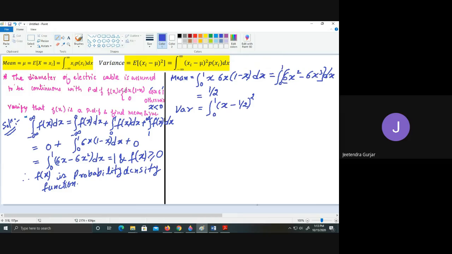Don't get confused, that is also a function, this is also a function. So I substitute 6x into (1 minus x) dx. Calculate one step at a time, and you are going to get this as 1 upon 20. Like this we get the mean mu and the variance sigma square, students. So please remember this, very very important.